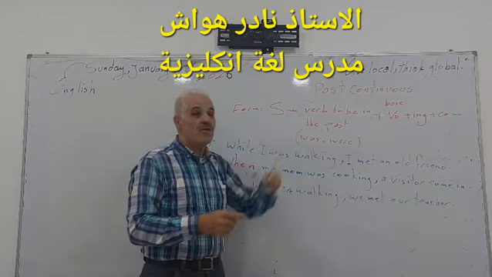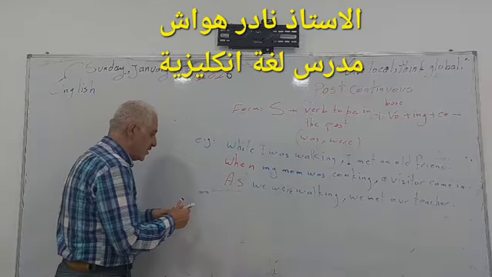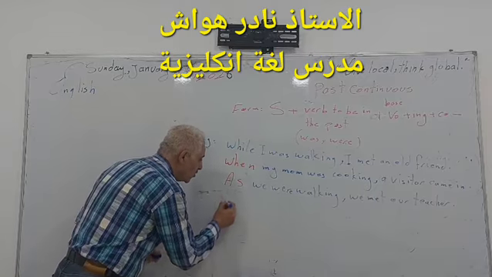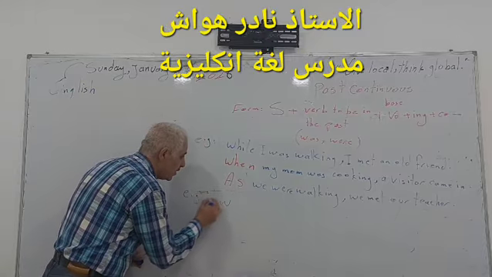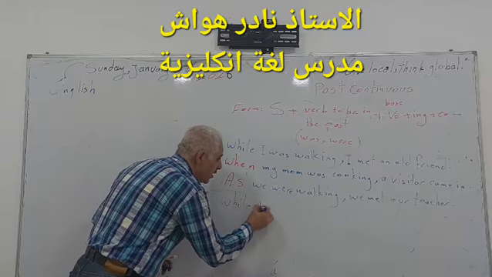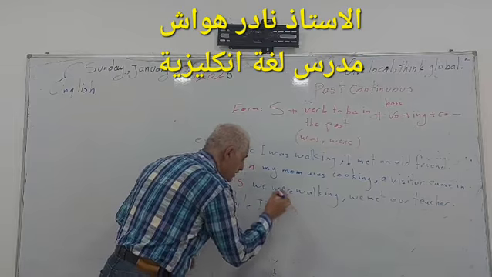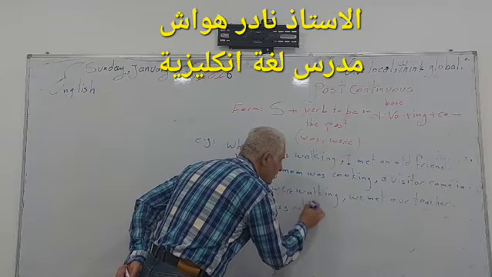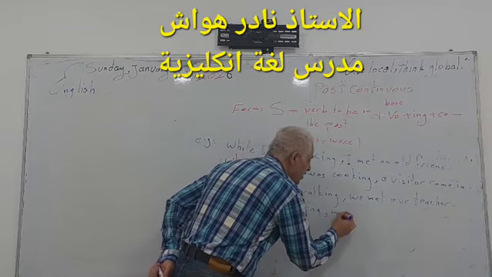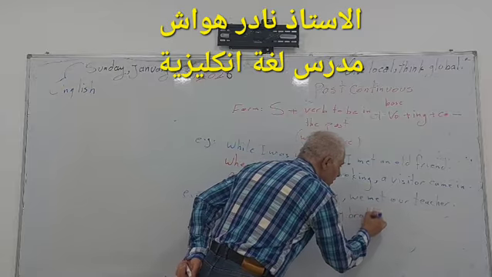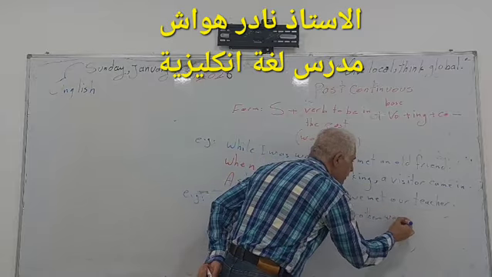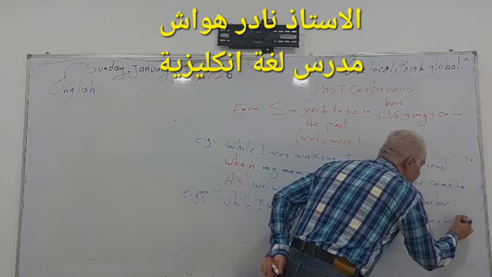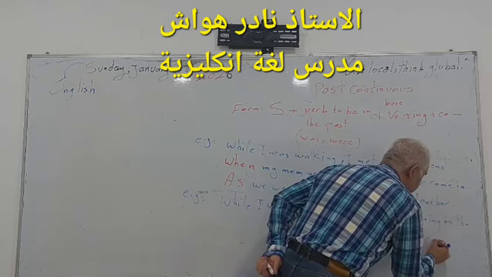Of course, this is the first use of the past continuous with the past simple. Also, past continuous has another use. Look, example.